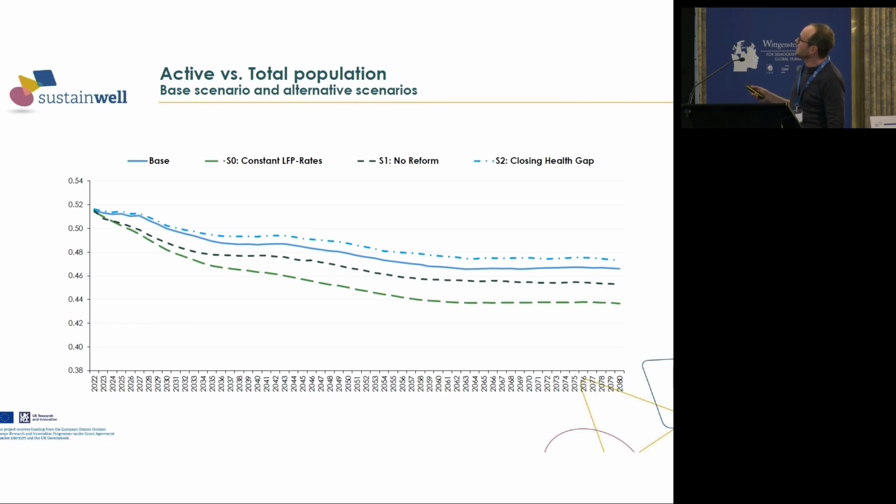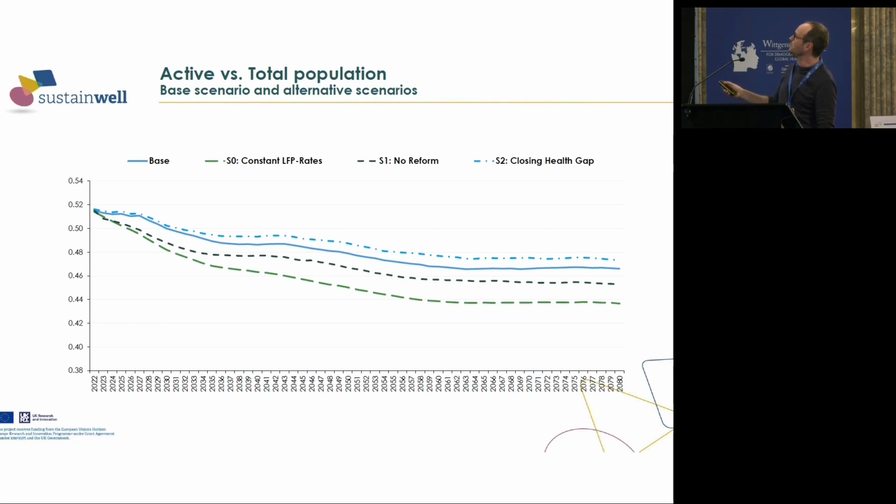The green line down here shows you what would happen if we would keep the labor force participation rates constant, and you see, of course, this implies a much lower rate of active in the population. The black line shows you the baseline scenario, but what would happen if there was no increase in retirement age. So that is what is left over only from the compositional effect of the population.